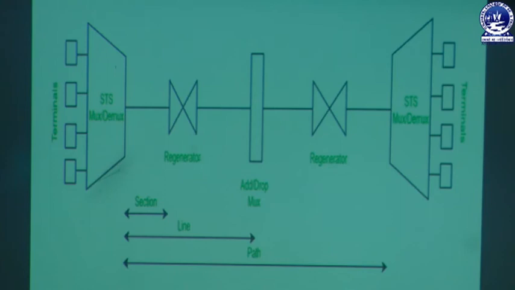The regenerator and add or drop multiplexer also play their role to complete the SONET network. So this is the total structure of a SONET network, where there are different users and they use the structure in order to send messages from one location to another location.